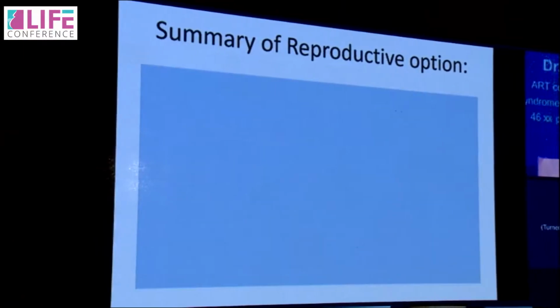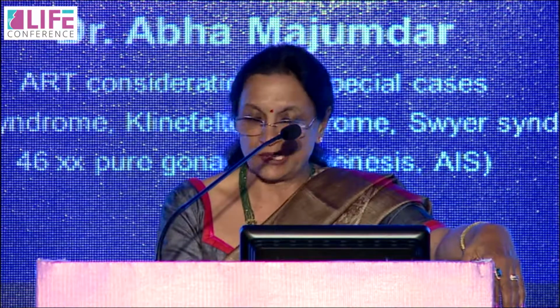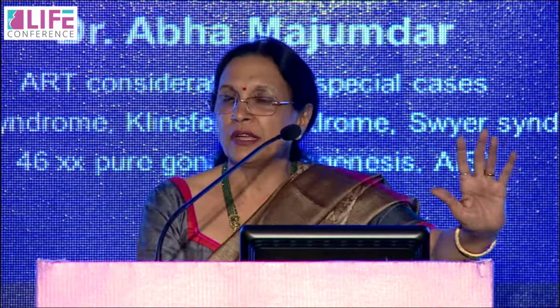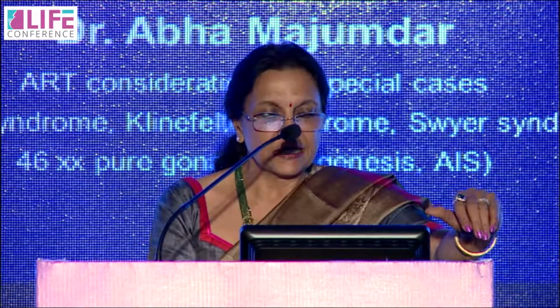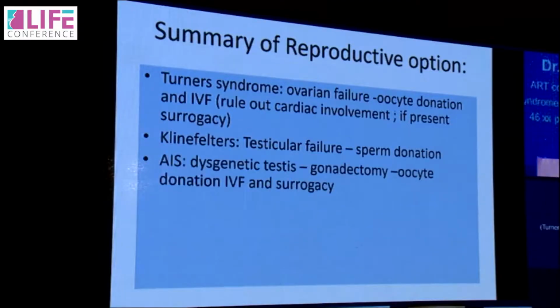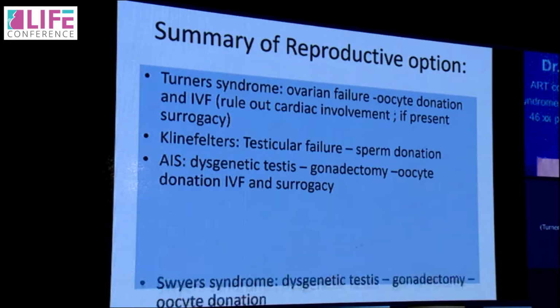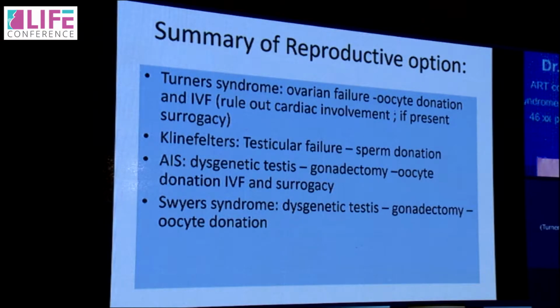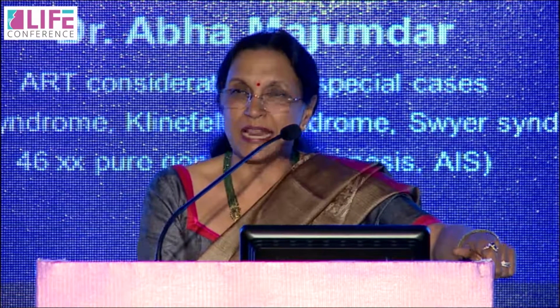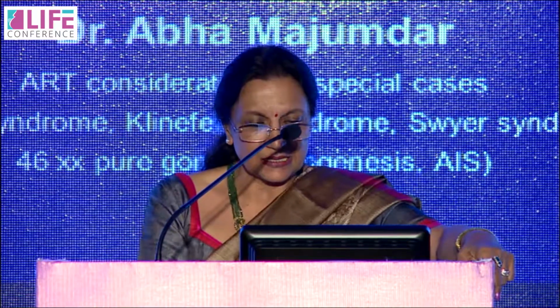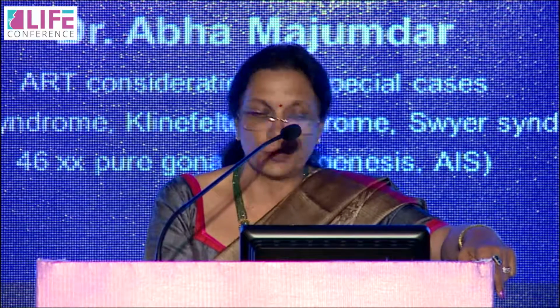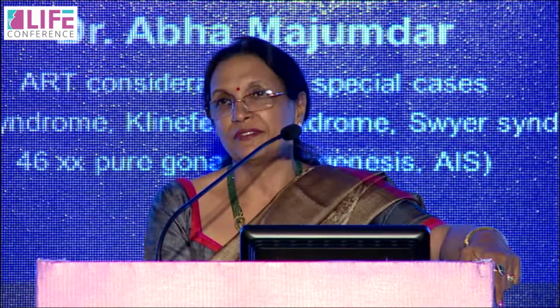So the summary of the reproductive options: Turner syndrome leads to ovarian failure, and oocyte donation and IVF is the option for a Turner who can carry a baby. Klinefelter's, testicular failure, sperm donation. AIS, dysgenetic testes, so gonadectomy is very important, oocyte donation, IVF and surrogacy because there's no uterus. Swyer syndrome, there is a life-saving uterus, dysgenetic testes, gonadectomy is important, oocyte donation is good for pregnancy. Pure gonadal dysgenesis, dysgenetic ovary, but no need for gonadectomy, oocyte donation and IVF. Thank you very much.